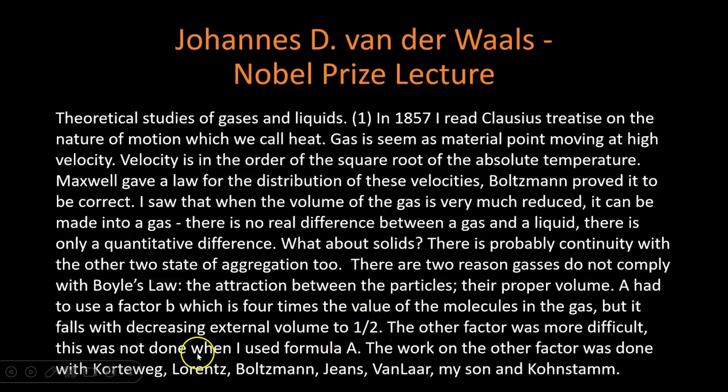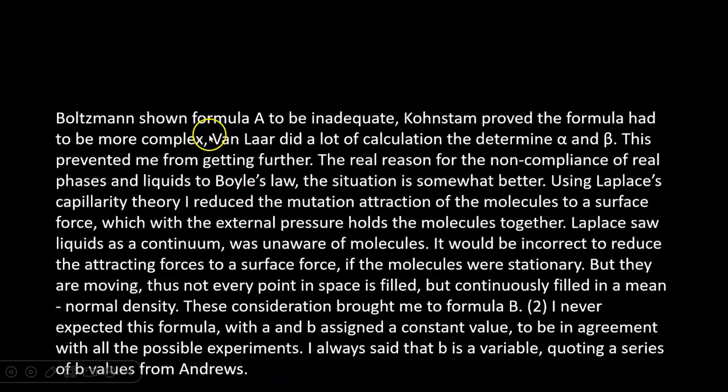The other effect was more difficult. This was done. I used formula A. We will see that shortly. The work on the other formula was done by Korteweg, Lorentz, Boltzmann, Jeans, Van Laar, my son, and Kohnstamm. Boltzmann showed formula A to be inadequate, and Kohnstamm proved the formula had to be more complex. Van Laar did a lot of calculations to determine the constants alpha and beta. This prevented me from getting further.